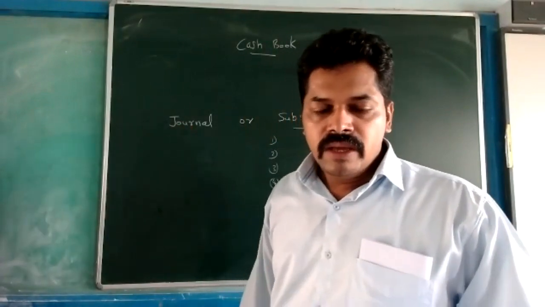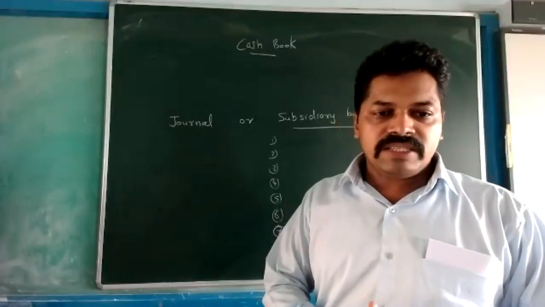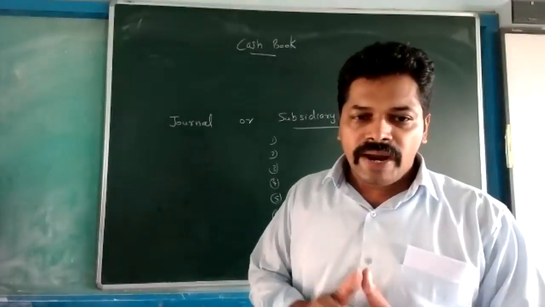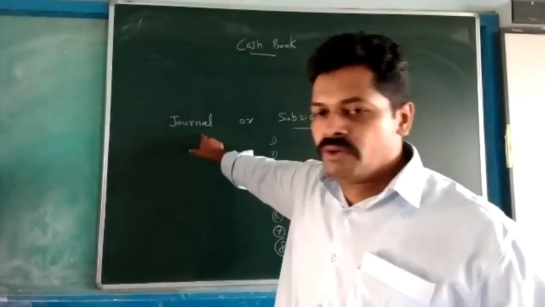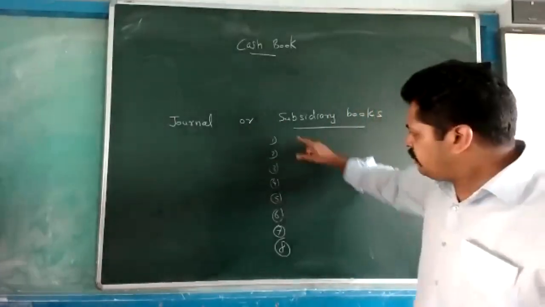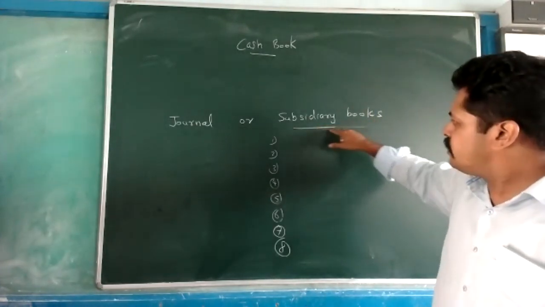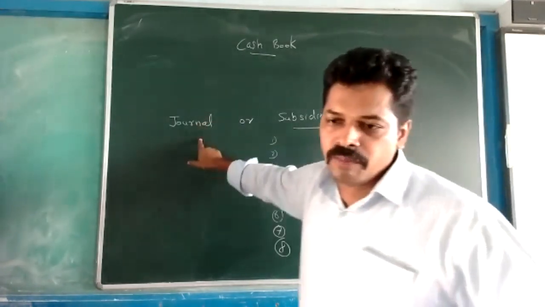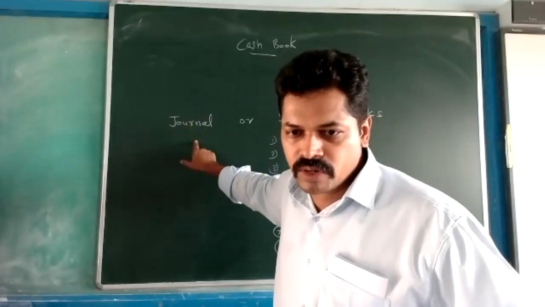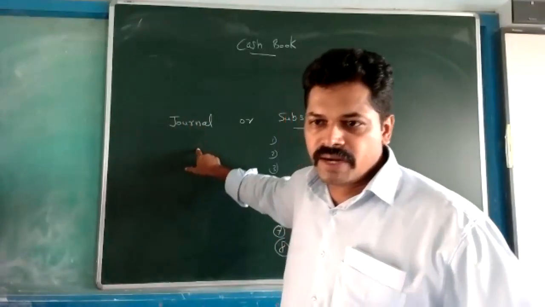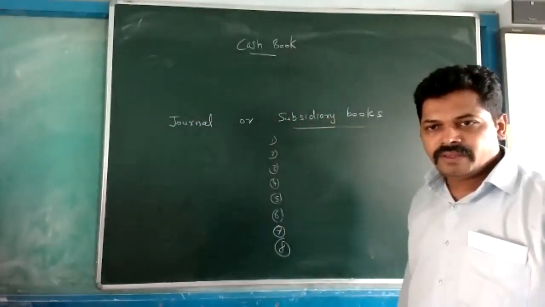That is why we are dividing the work among the staff. We are dividing the journal book into many books. So 8 books are there according to subsidiary. In the place of one book, here 8 books are there.